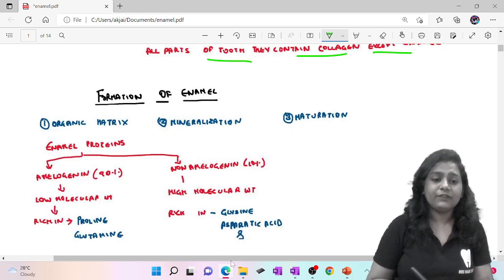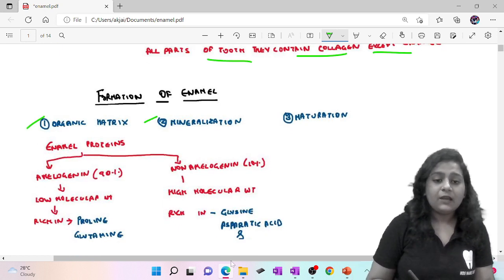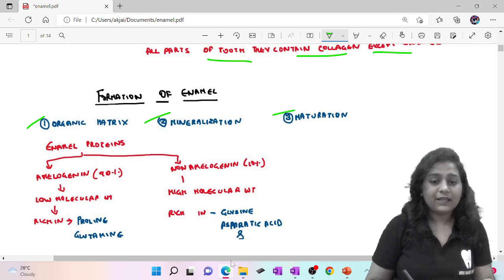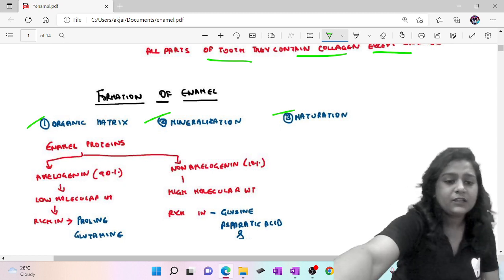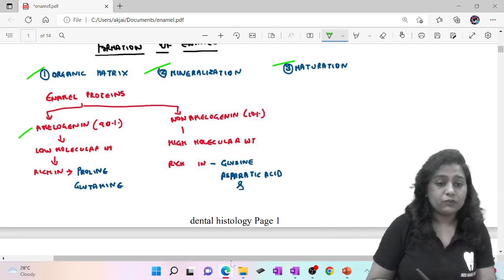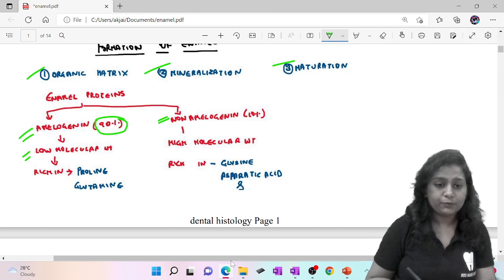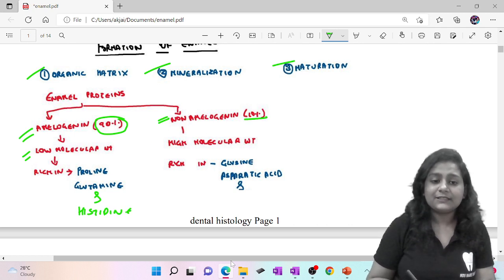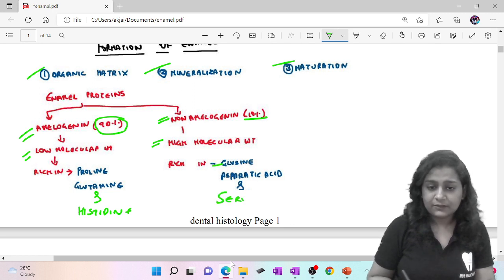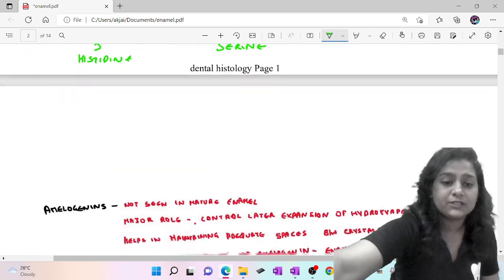Now we'll see the formation of enamel. So basically it is organic matrix, mineralization and maturation. In mineralization your crystals are deposited, while in maturation your crystals will expand. Now enamel proteins are basically amelogenins and non-amelogenins. The amelogenins are the majority, that is 90%. These are low molecular weight and rich in proline, glutamine and histidine. And non-amelogenins are 10%, high molecular weight and rich in glycine, aspartic acid and serine.